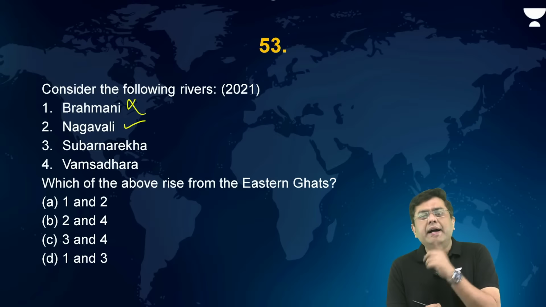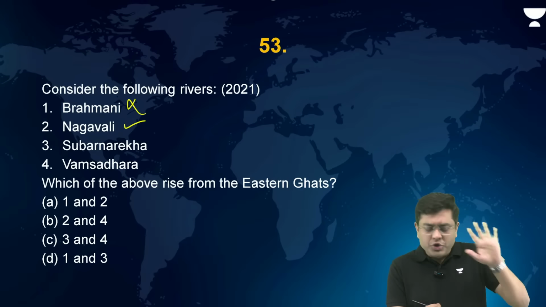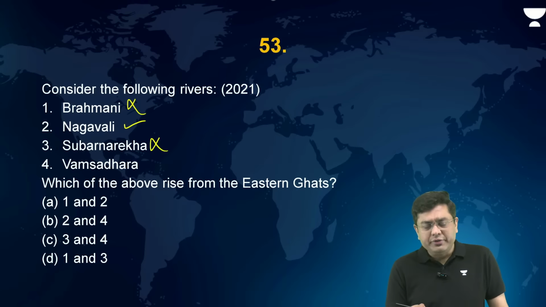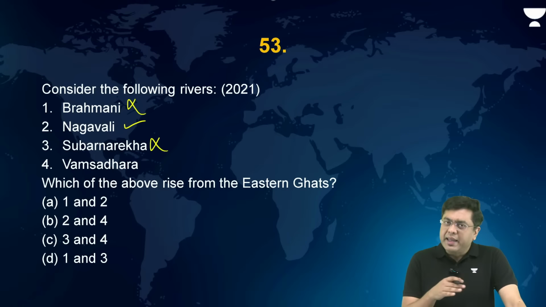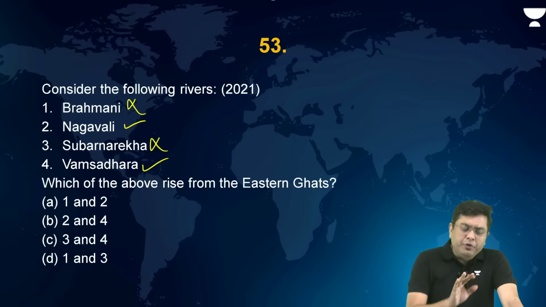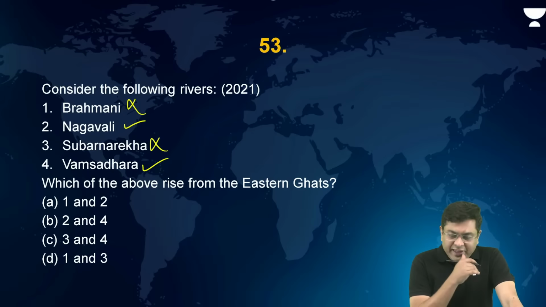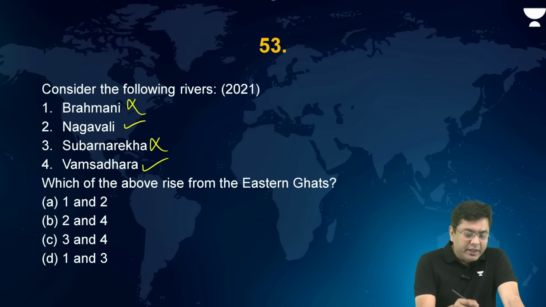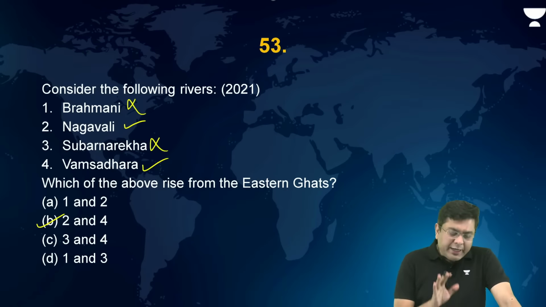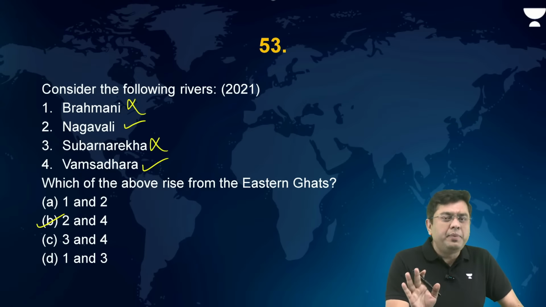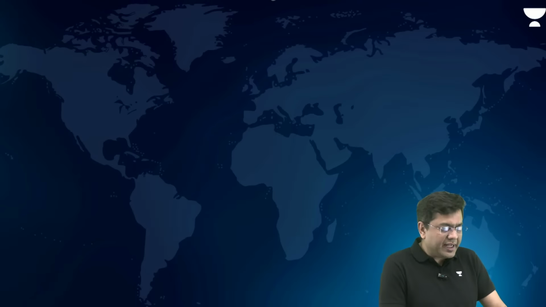Subarnarekha originates from the Ranchi Plateau, which is much further north in the region of the Chota Nagpur Plateau. That is not where it originates from the Eastern Ghats. And Vamsdhara goes through the region of Odisha and Andhra Pradesh. So this is correct. Anyways, if you could eliminate 1 and 3, that could be one way to solve it. Otherwise, if we are facing any kind of difficulty in these factual questions, please don't get worried. Please skip these kind of factual questions in that case.